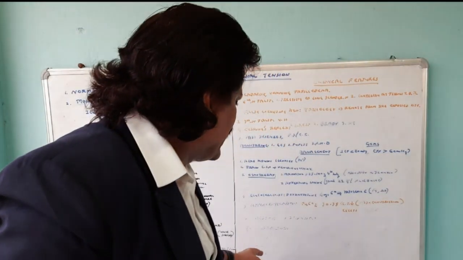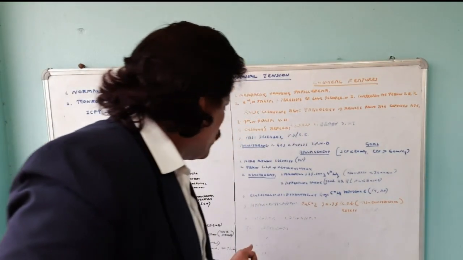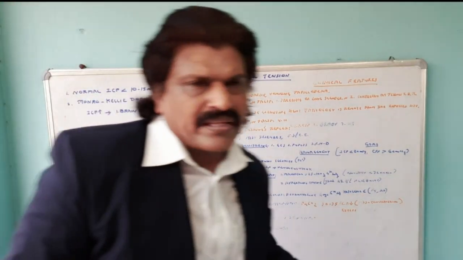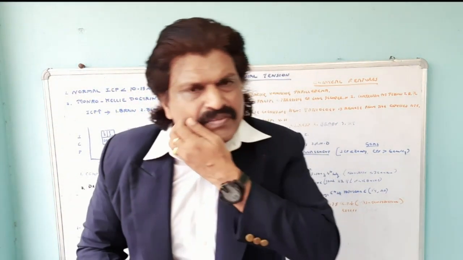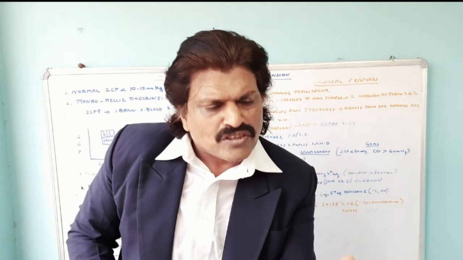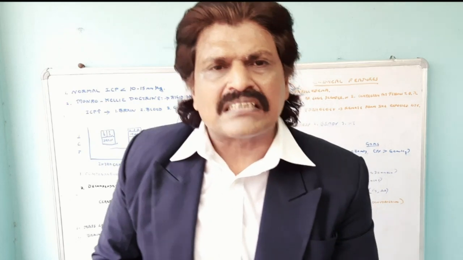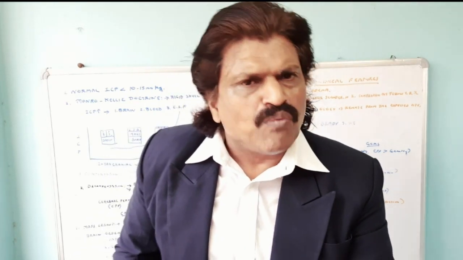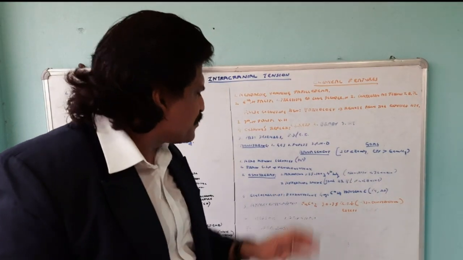I'll talk about reducing the brain volume later, where you can do craniectomy. And third is the osmotic therapy. Osmotic therapy is that when we give an osmotic solution, because of osmosis, it pulls the fluid from the brain into the vascular compartment. So for osmolar therapy, we basically have mannitol or hypertonic saline.